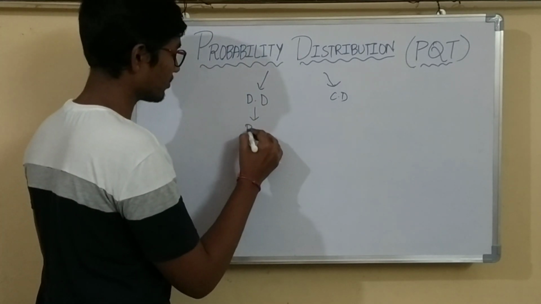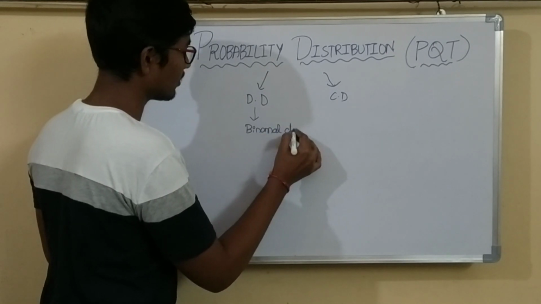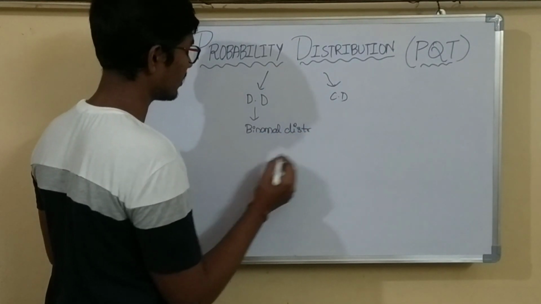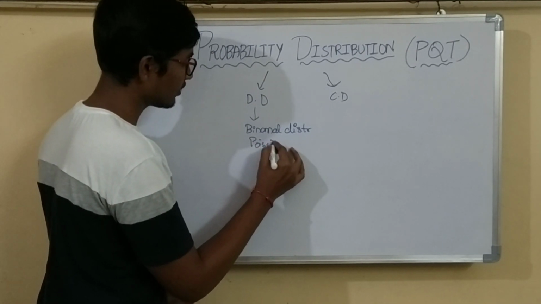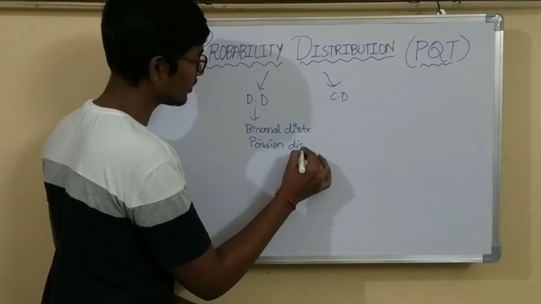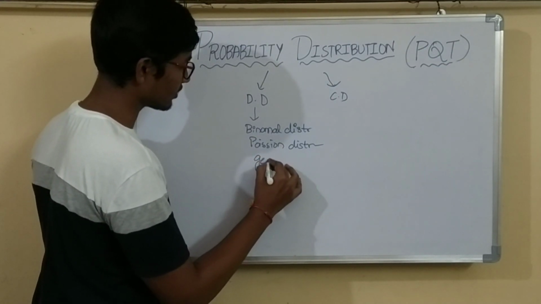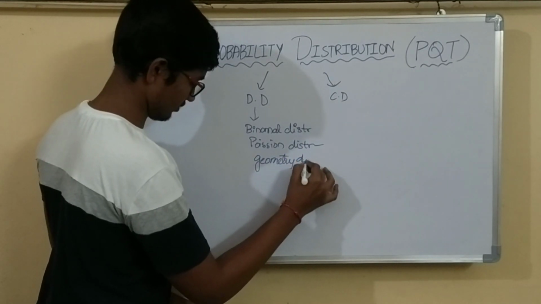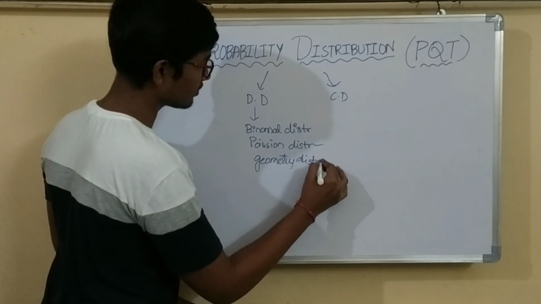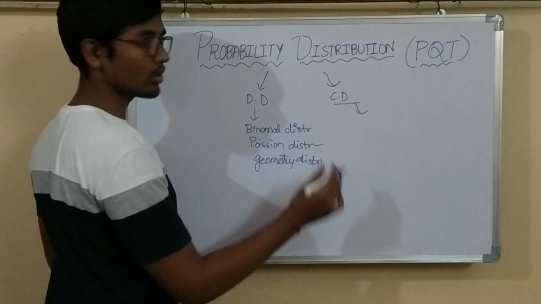That is binomial distribution, and the next is Poisson distribution, and the third one is geometric distribution. And this continuous distribution is also further divided into three more parts.